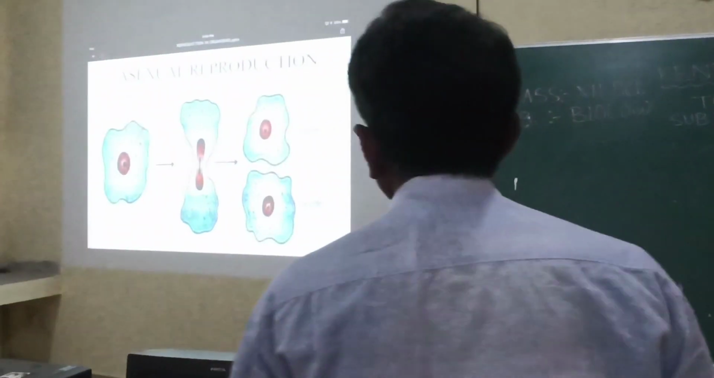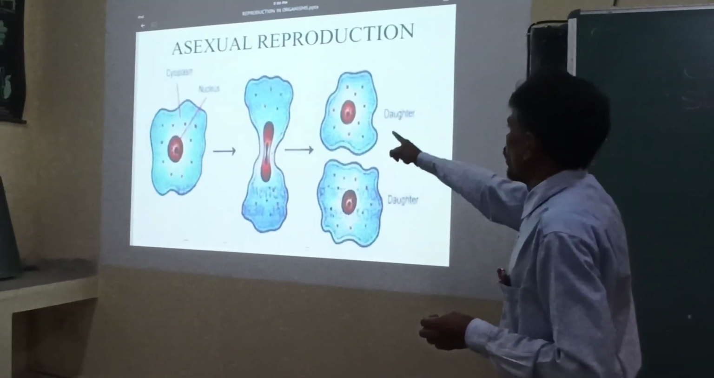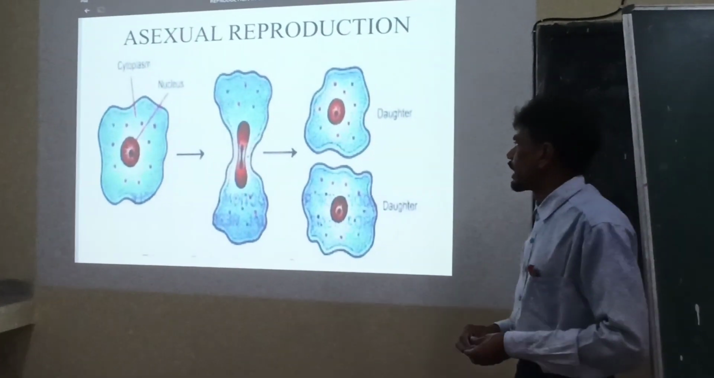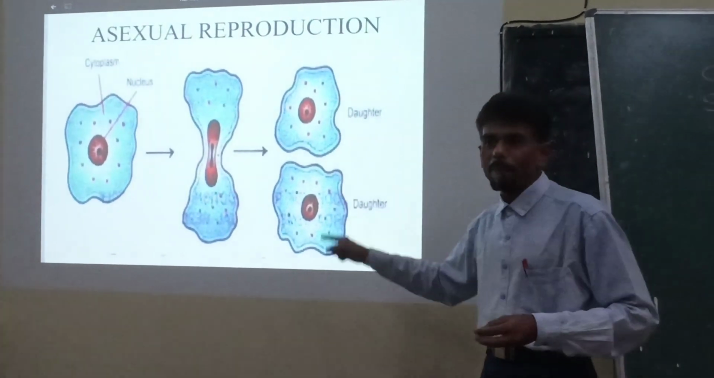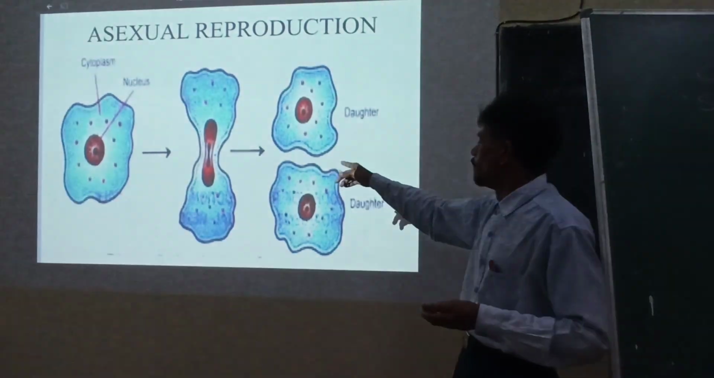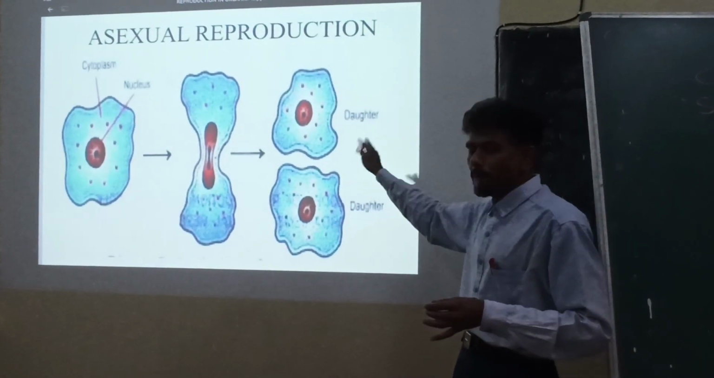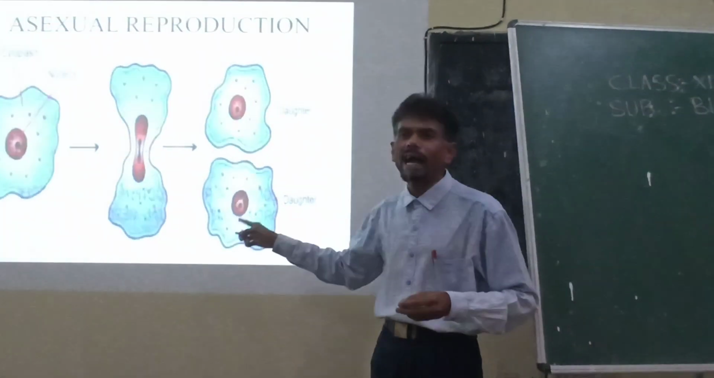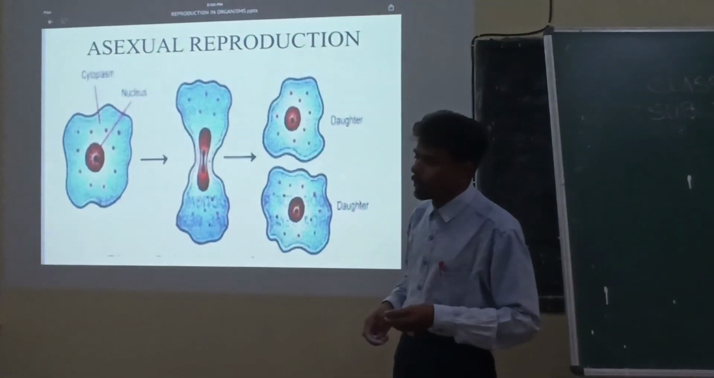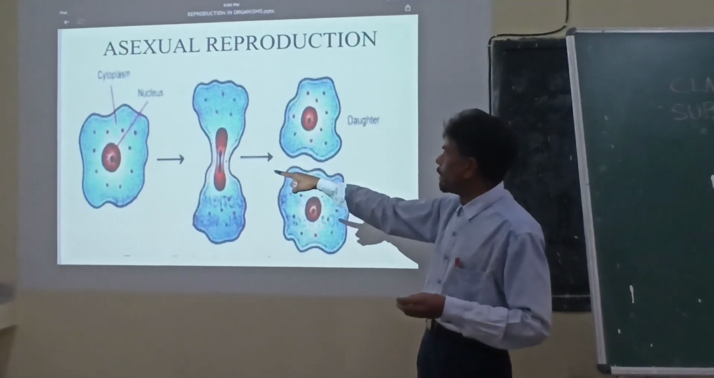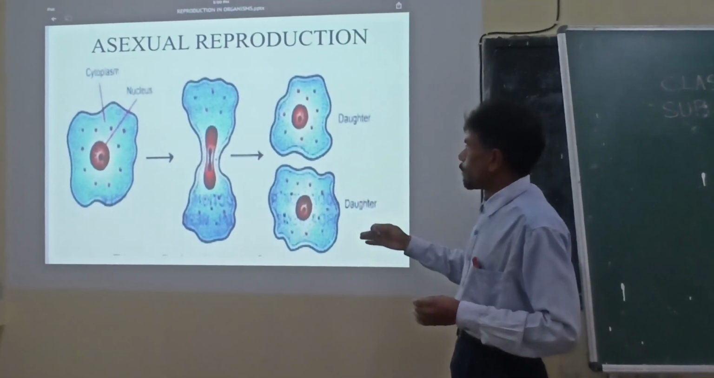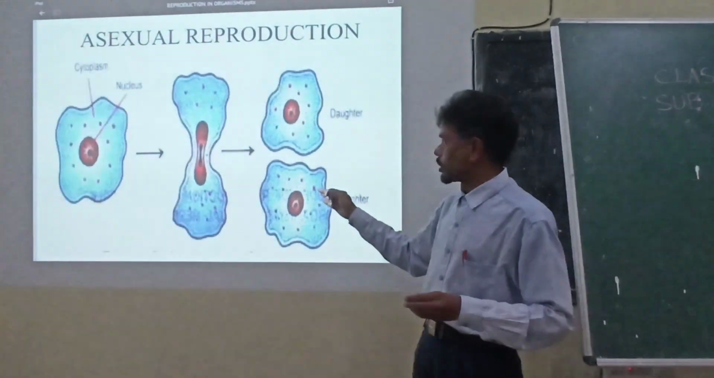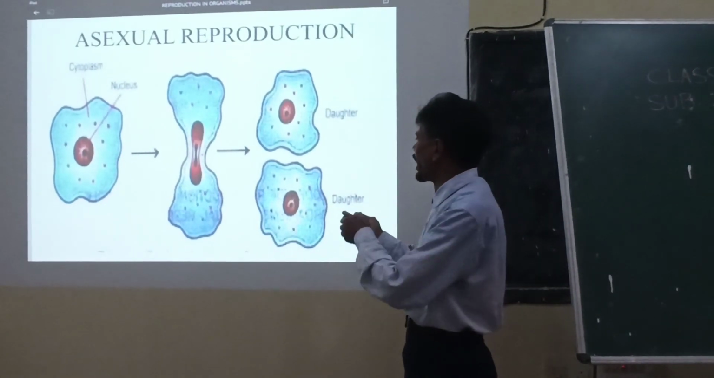Say for example, the first example we shall cite is asexual reproduction in the case of amoeba or paramecium. I have drawn here the figure of amoeba, where the mode of asexual reproduction we call binary fission. Why is it called binary fission? The organism amoeba during the process of asexual reproduction first of all gets elongated.